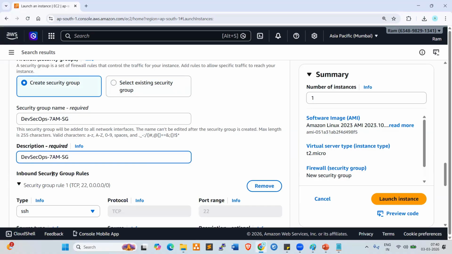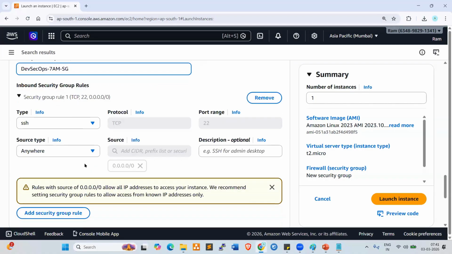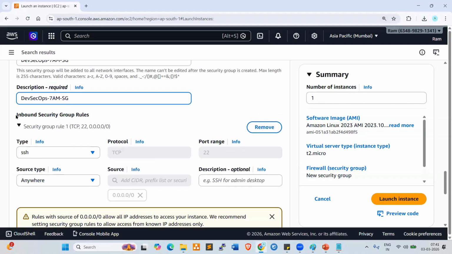Now go down here, look at here. Inbound security group rules. For inbound rules, I need to enable the rule here. If you want to connect to your Linux server, we require SSH, which is secure shell. SSH uses TCP, port number 22. What is TCP? Transmission Control Protocol. So the Linux SSH port number here is 22, right?